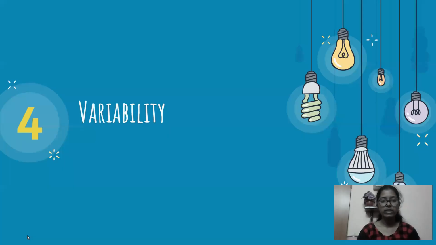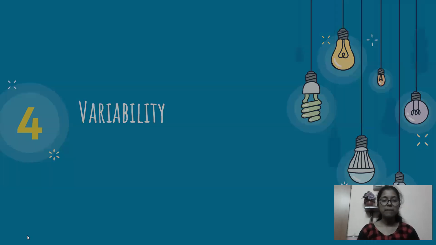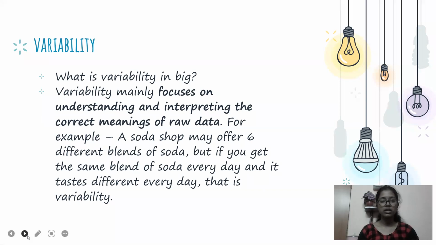Now the fourth V, variability. Here comes the question of how to contrast variety and variability. Variety is nothing but different types of data. But variability means only one type of data which is changing constantly. So variability is one form of data which is changing.